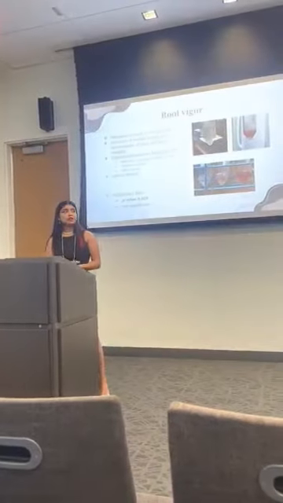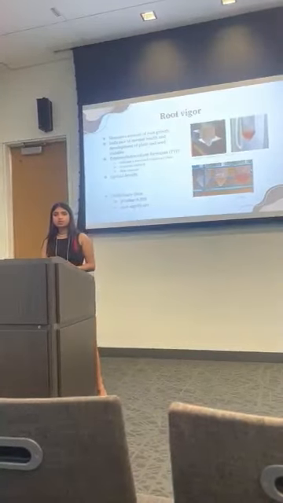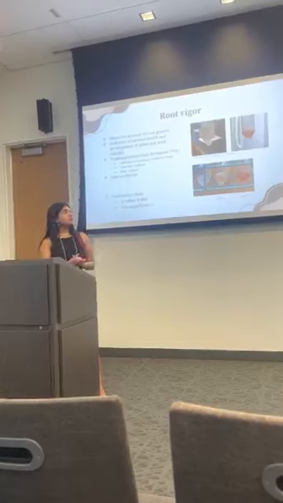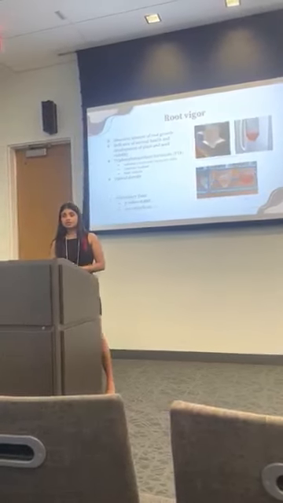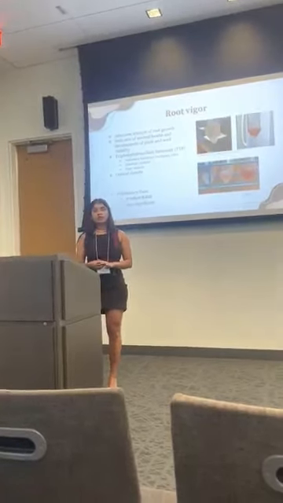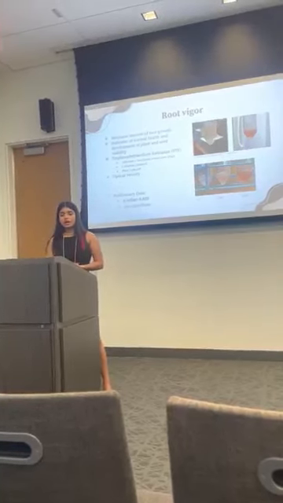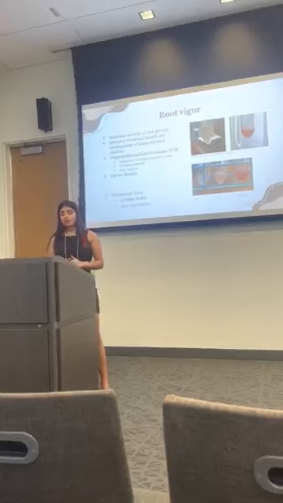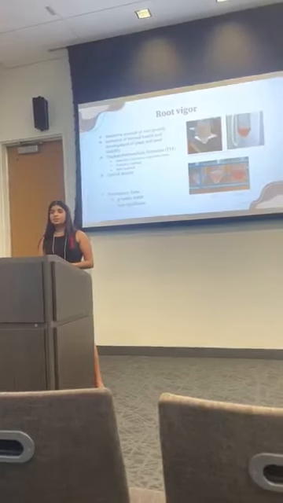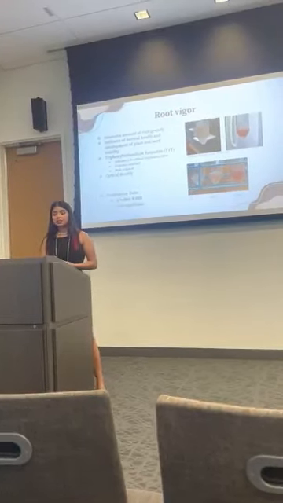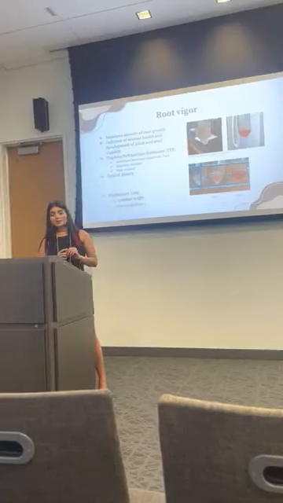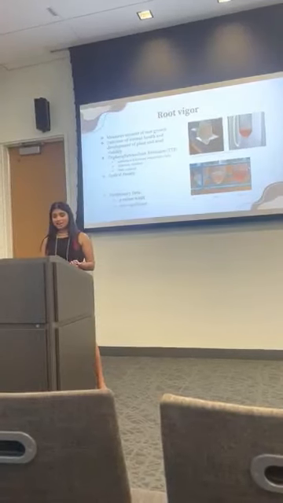All right, and from here on out, we are moving to the chemical testing portion of my experiment. The first factor that I'm testing for is root vigor, which is essentially just a measure of the amount of root growth. So a higher root vigor indicates the normal health and development of my plants and seeds, and a lower root vigor would mean my seeds are not quite as viable. The chemical that I'm using to test root vigor is triphenyltetrazolium formazan, which is quite a mouthful, so I'm just going to refer to it as TTF.